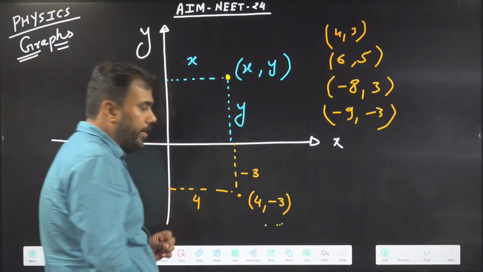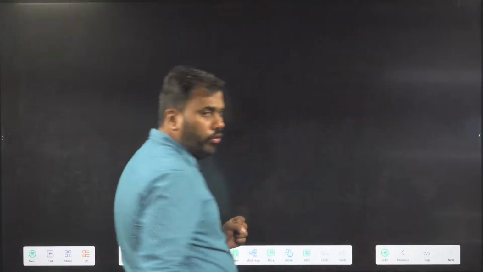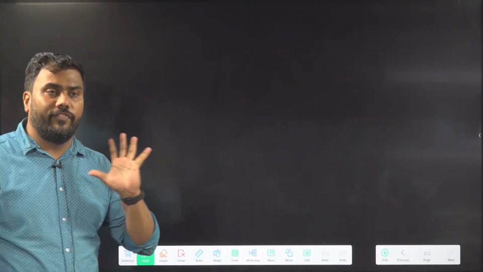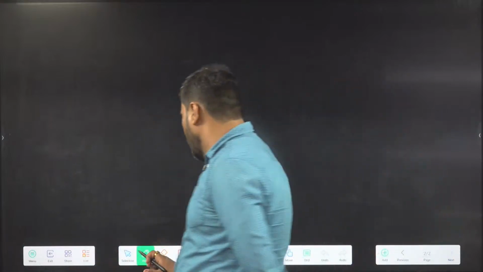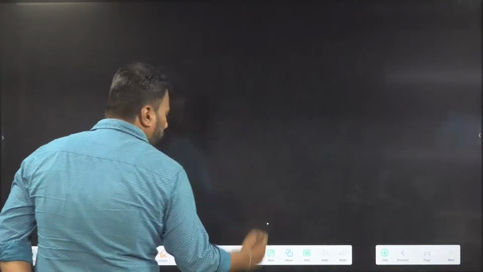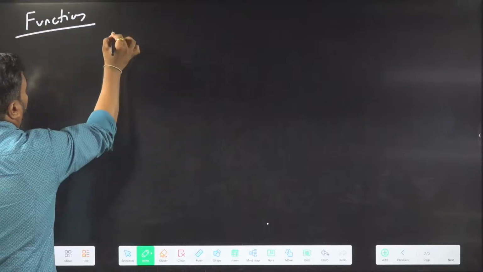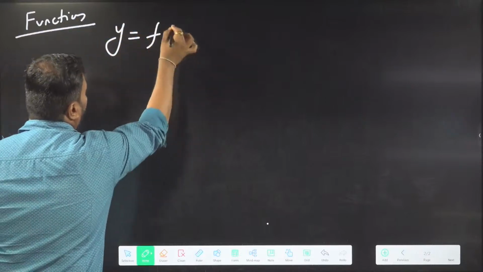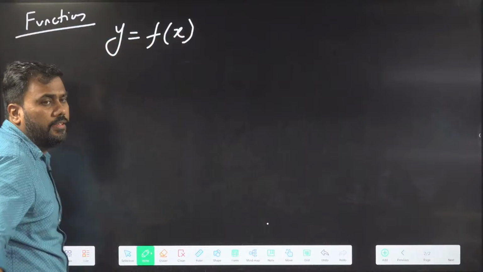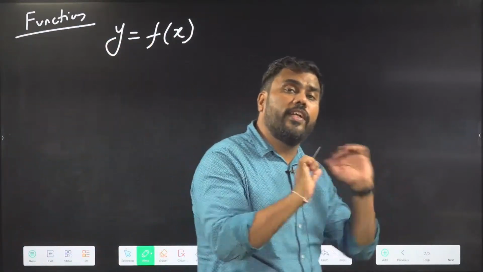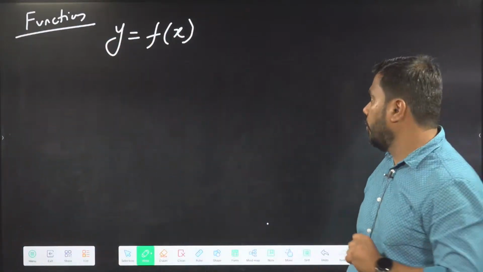Okay, very good. If we know this, now we can start graph. You all have read about function. Function is just a dependency. If y is written as a function of x, it means the value of y is dependent on the value of x. It is the meaning of function.